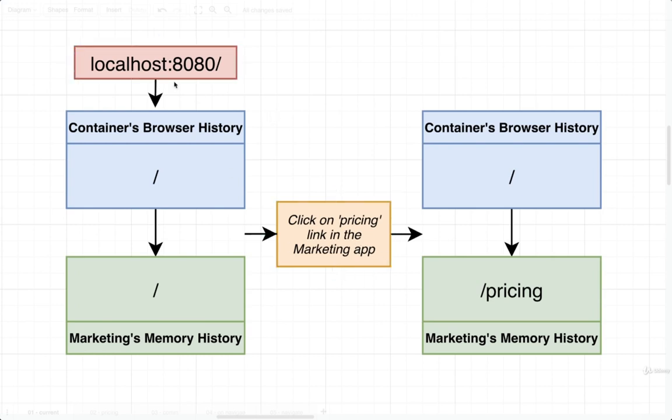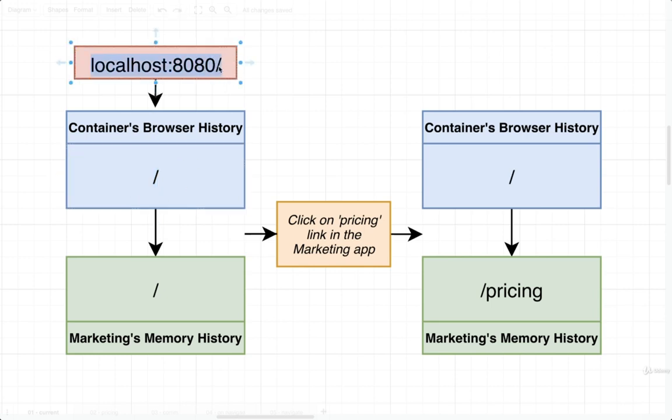So I first want to think about exactly what happens when we go to localhost 8080 by itself, and then eventually click on the pricing link inside of the marketing app. So first off, when we go to localhost 8080, we create two separate copies of history. One is browser history, the other is memory history. Both of these have an initial location value stored inside them, something that says, here is the current path that we are at right now. Your browser history object is always going to use an initial path equal to whatever the path is inside the address bar.